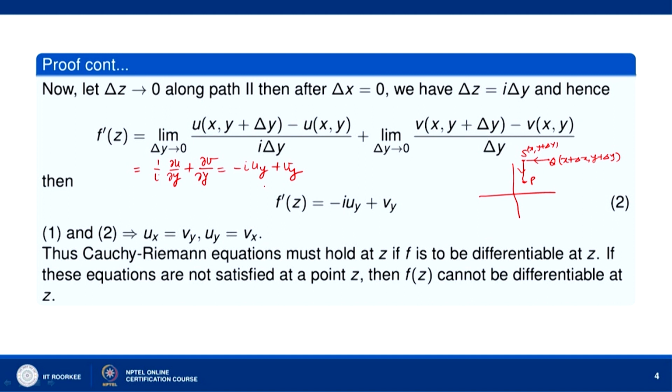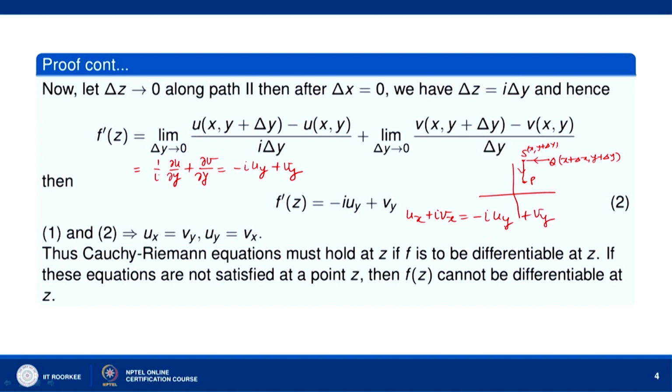So, along path 2, f prime z is equal to minus i u y plus v y. Since f prime z exists, both the values must be the same. So, we have u x plus i v x, that is the value of f prime z along path 1. This must be equal to minus i u y plus v y.